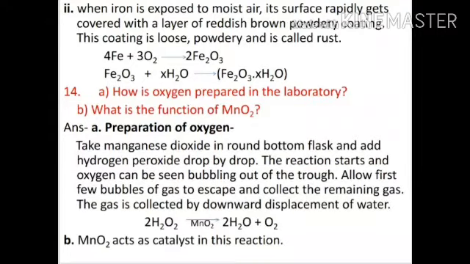The reaction is 2H2O2 arrow with MnO2. Product is 2H2O plus O2. Answer number B. MnO2 acts as catalyst in this reaction.